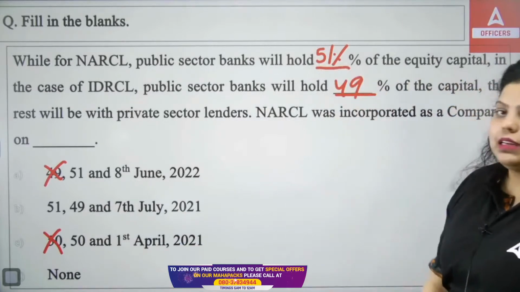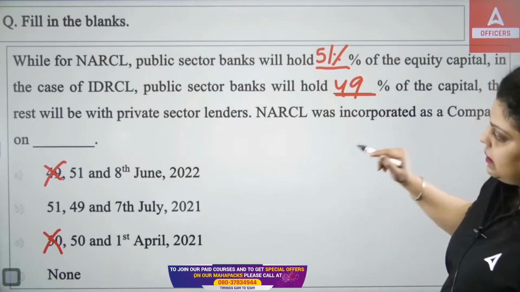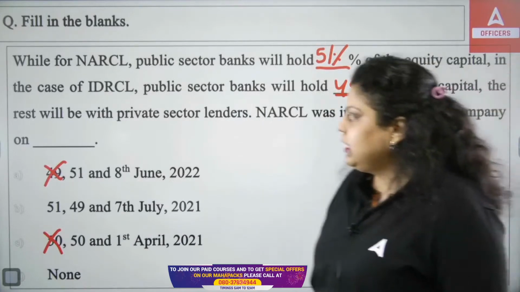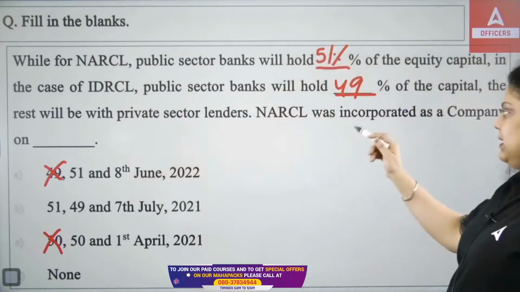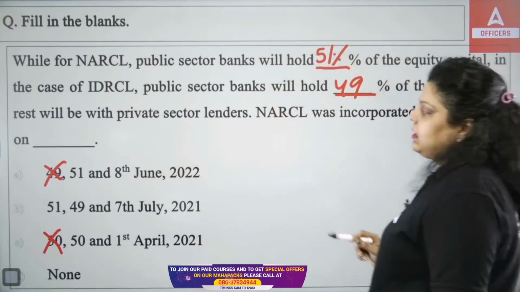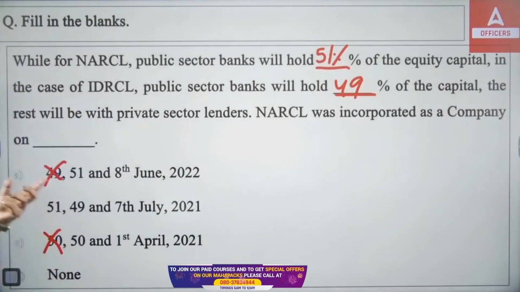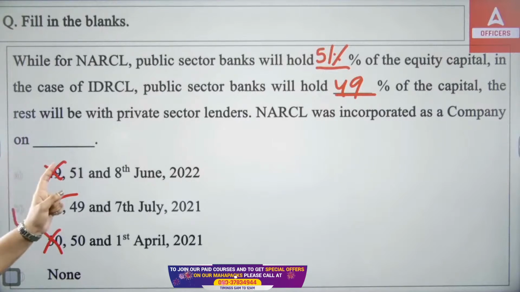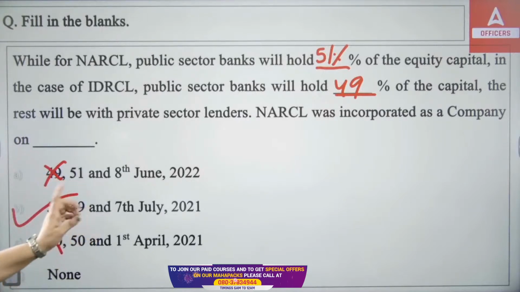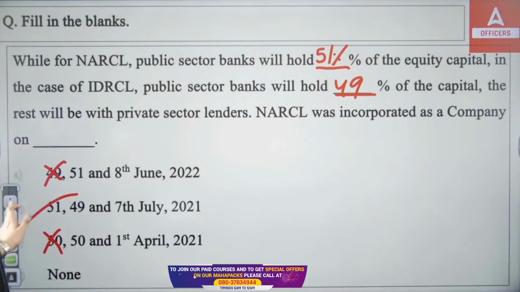It means any of them could be right, and actually it is 49%. But still you can't say the right answer is B, because the third fill in the blank is there. The rest of the capital will be from private sector lenders. NARCL was incorporated as a company on which date? It was established on 7th of July 2021. So the right answer is B. Public sector will hold 51% in NARCL, public sector can hold 49% in IDRCL, and NARCL was established on 7th of July 2021.